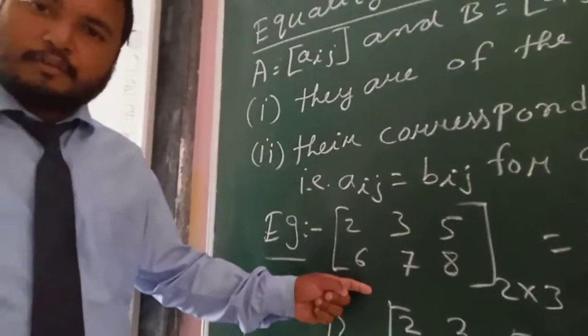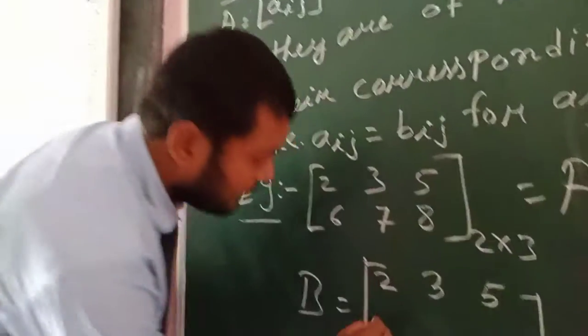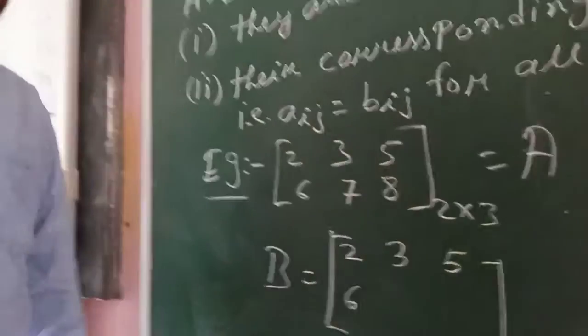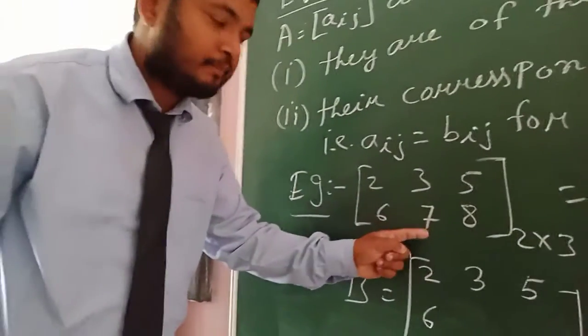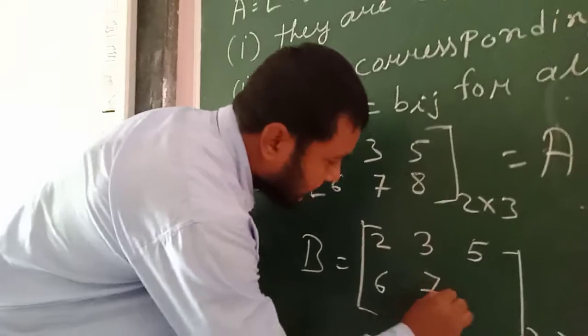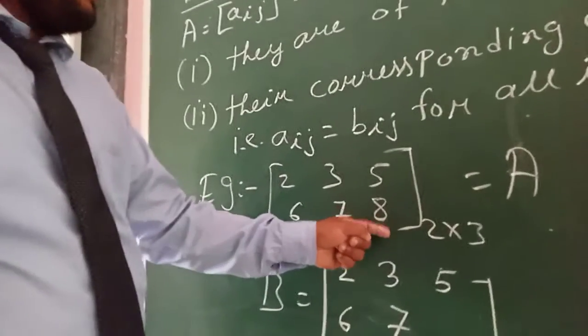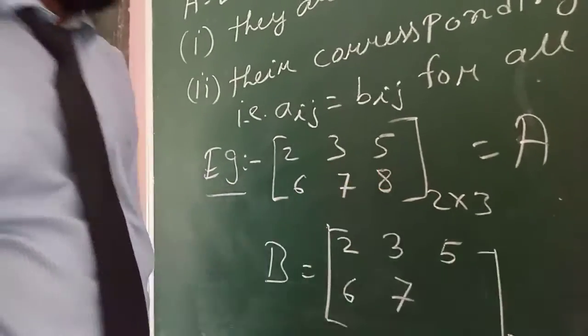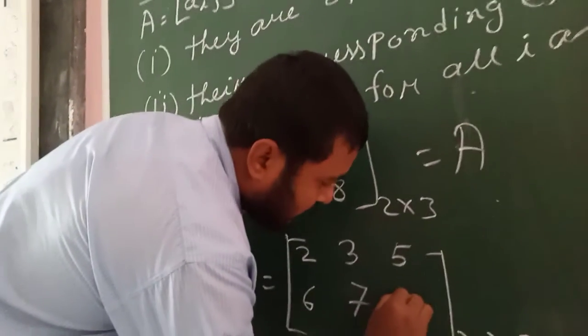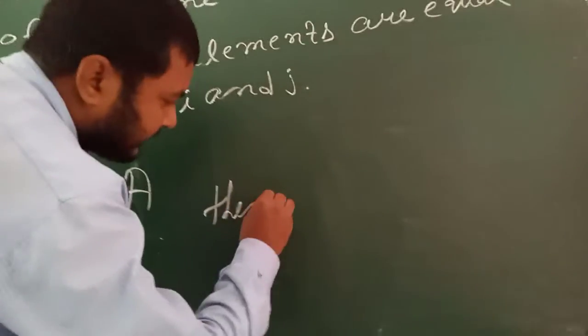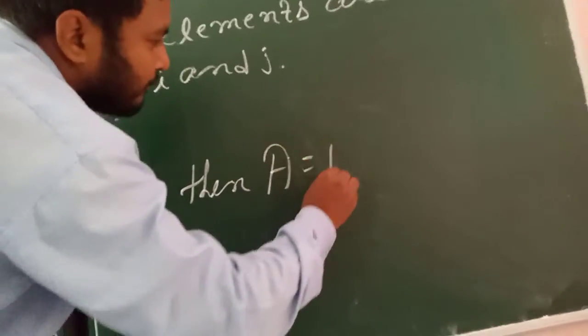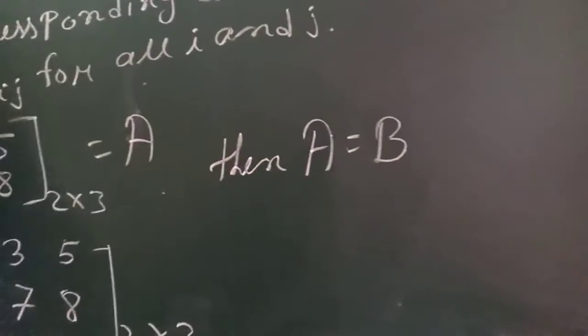Again, second row, first element is 6, so here also it should be 6. Here it is 7, so here also it should be 7. And second row, third column element is 8. Here also the second row, third column element must be 8. Then we say A is equal to B.